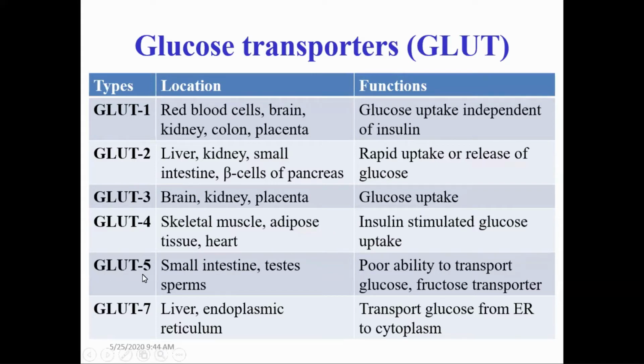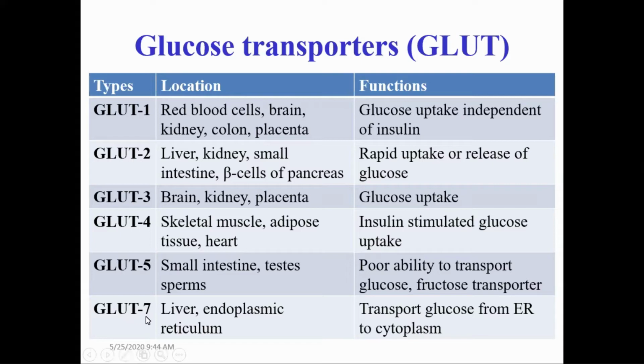Next one is GLUT5, glucose transporter 5. Though by name it is a transporter of glucose, it is more specific for transport of another carbohydrate. This glucose transporter 5 is mainly specific for transport of fructose. So it is present majorly where fructose is necessary or transported, such as the small intestine, testes, and sperm.